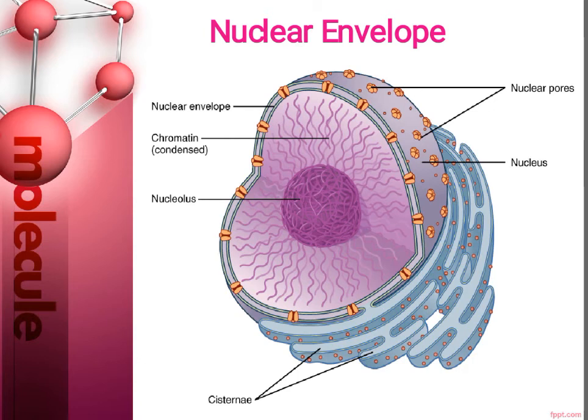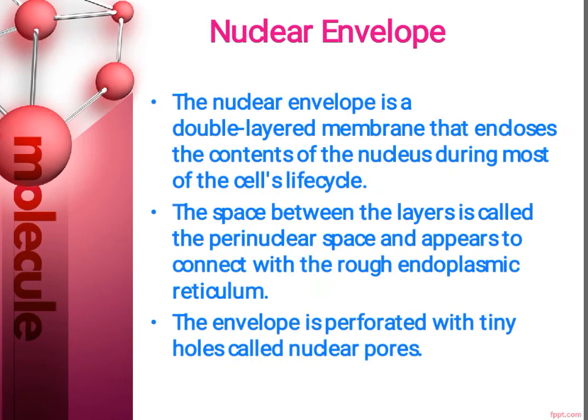The nuclear envelope also shows the presence of small pores called nuclear pores, and these pores regulate the passage of molecules between the nucleus and cytoplasm. So this is all about the nuclear envelope. Whatever I spoke about the nuclear envelope is given in these slides for your reference.